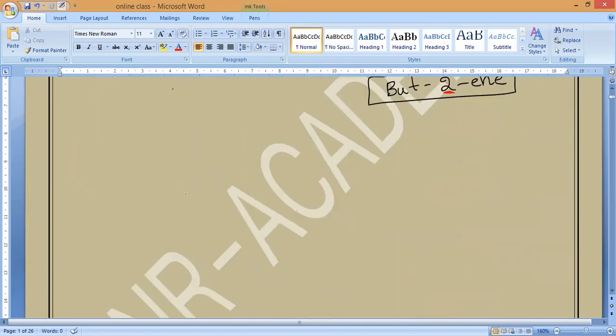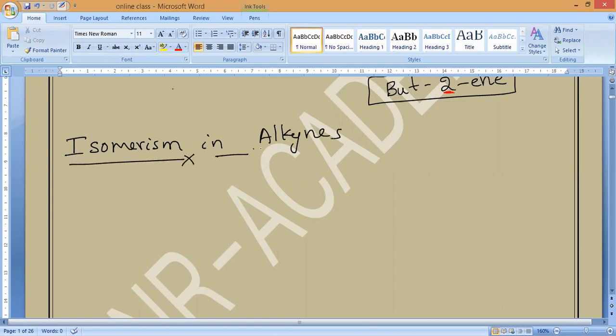Clear? Now, next one is what? Isomerism in alkynes. So this is also similar to alkenes only. So next concept is homologous series, but that is a very important concept.